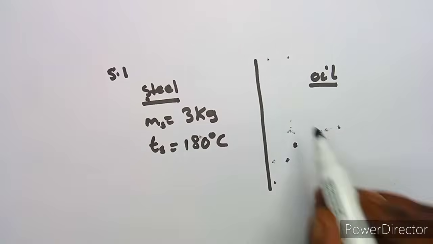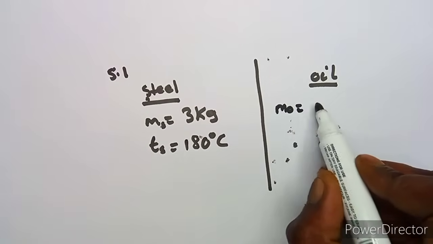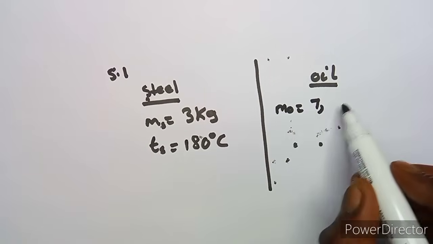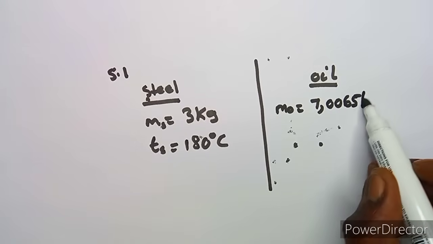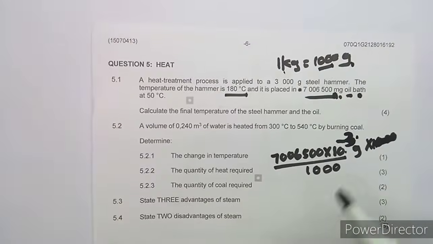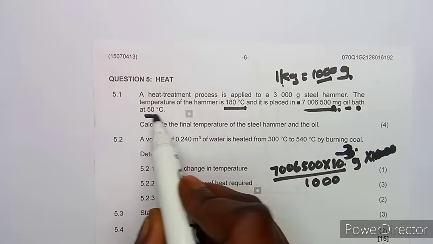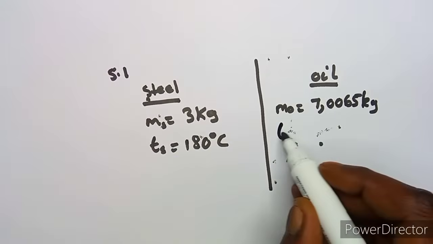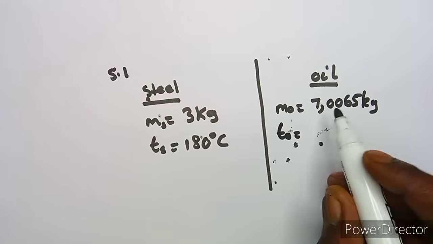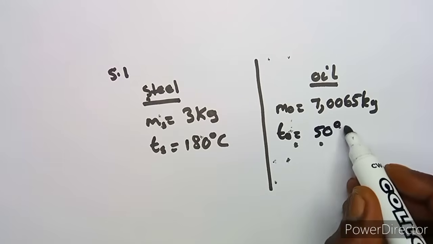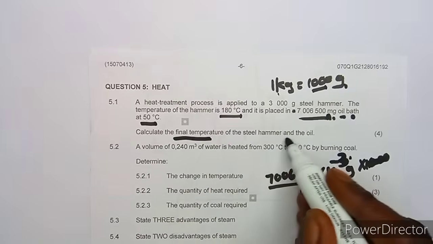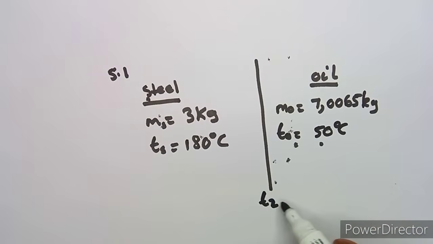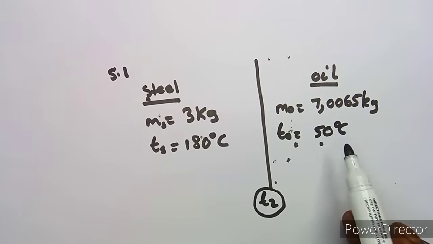This is going to give you 7, so the mass of oil is going to be 7,0065. This is what you're going to obtain when you do this in kgs. So this is your mass of oil, and the temperature of that oil bath was at 50 degrees Celsius. So this is the temperature that is affecting the oil, which is at 50 degrees Celsius. So the question now is to calculate the final temperature of the steel and the oil, which is the temperature that is going to affect the mixture of these two, the steel and the oil.